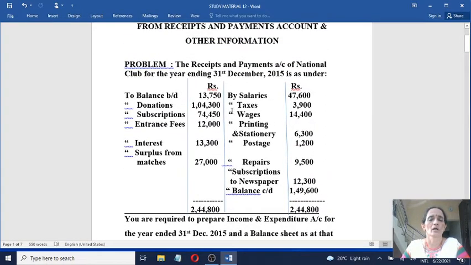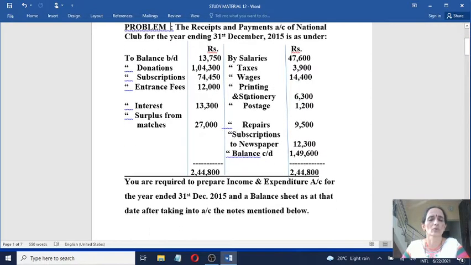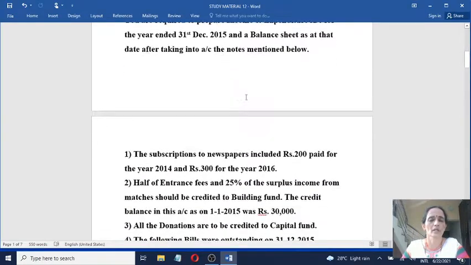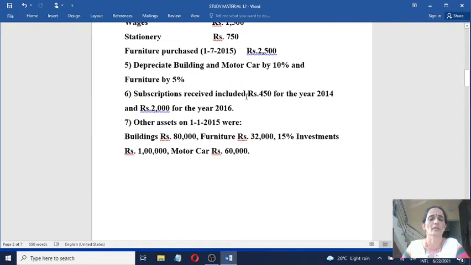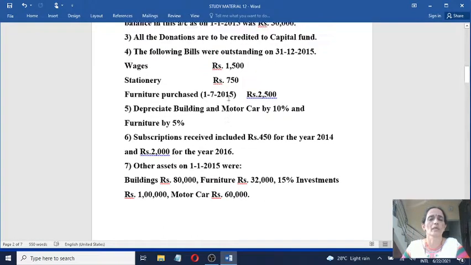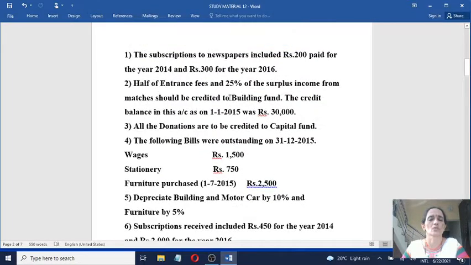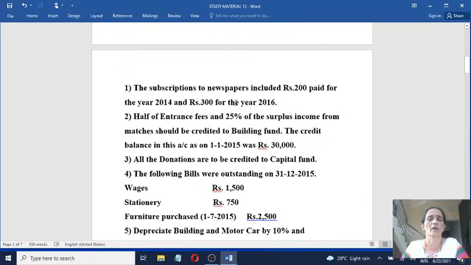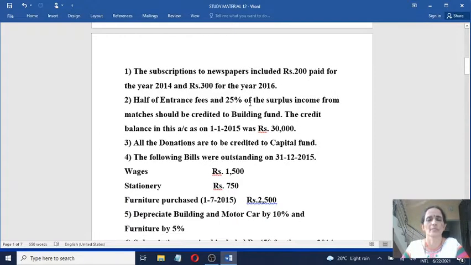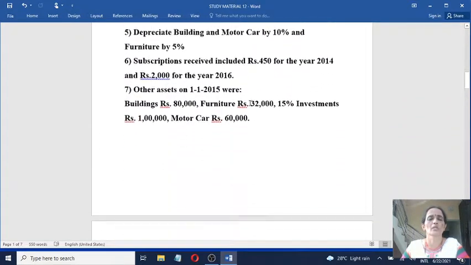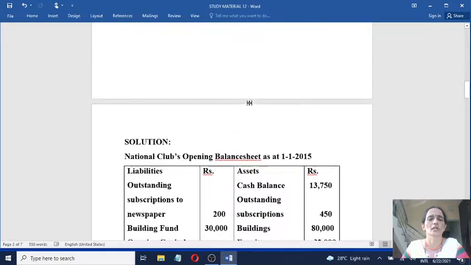So when you come to know that the concern is an old concern, you have to go through the question properly and find out whether opening capital fund is given in the question. Suppose opening capital fund is not given in the question, first you will prepare the opening balance sheet to find out the opening capital fund, and then you will proceed with the preparation of income and expenditure account and balance sheet.